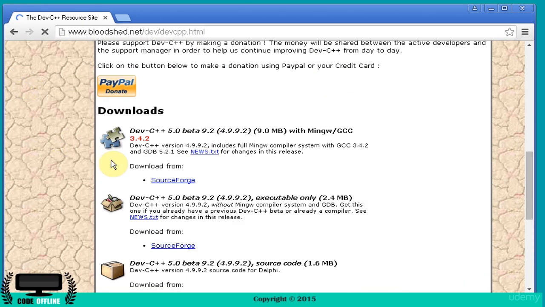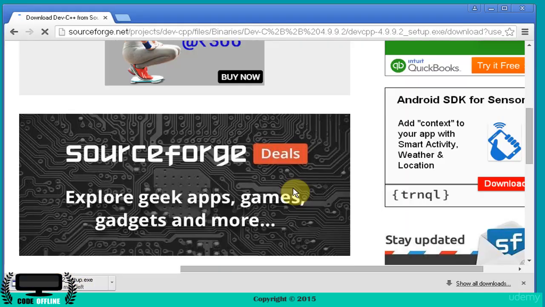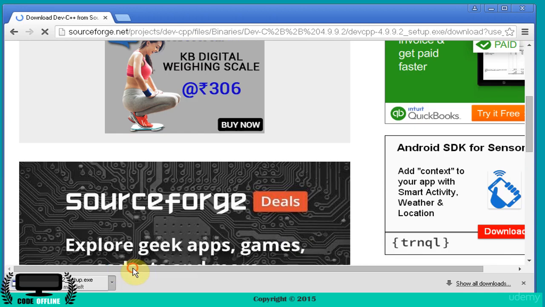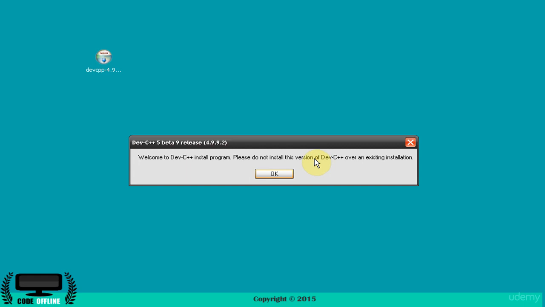and here you have to click on search for, and you can see the download begin here. I'm cancelling this download because I have already downloaded this compiler on my machine, so I'm going to show you how to install it. Double click, run.